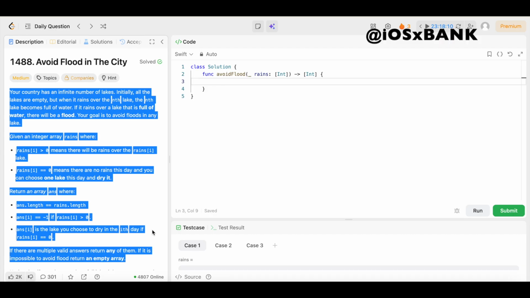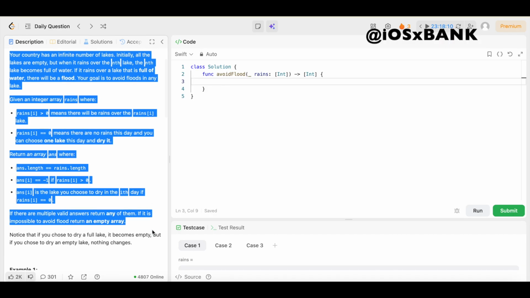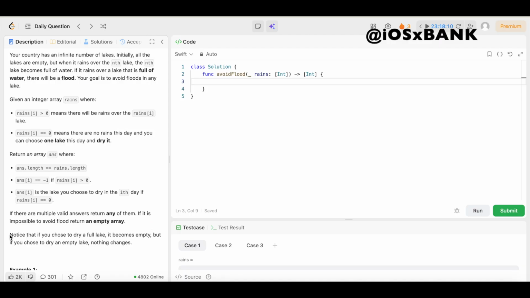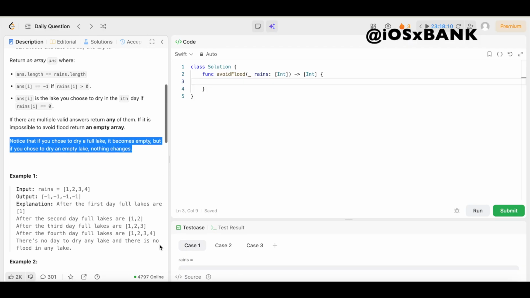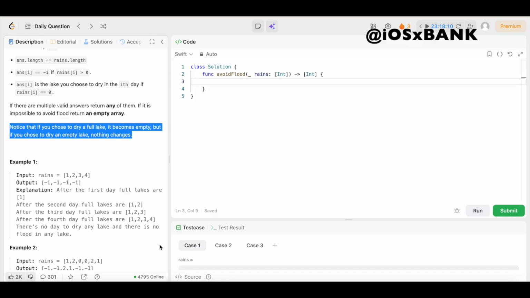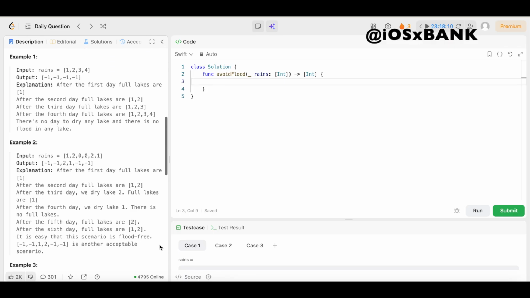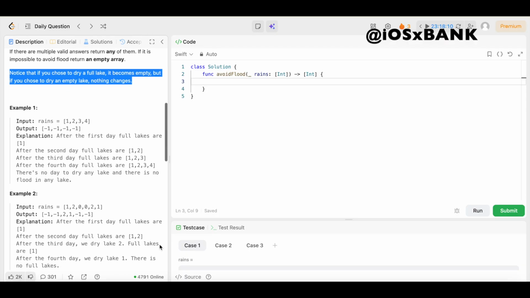If it is impossible to avoid a flood, return an empty array. Notice that if you choose to dry a full lake, it becomes empty, but if you choose to dry an empty lake, nothing changes. Okay, y'all, that may seem a little bit confusing at first, so let's take a look at these examples just to make sure that we are doing this problem correctly. They give us three nice examples to look at, so let's go through them.